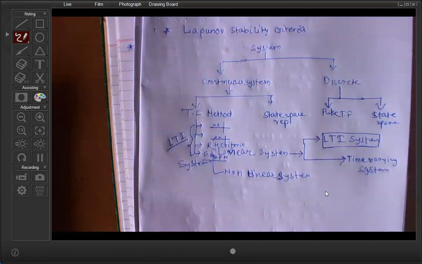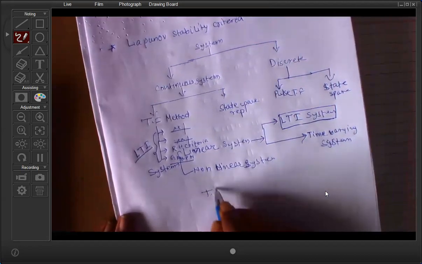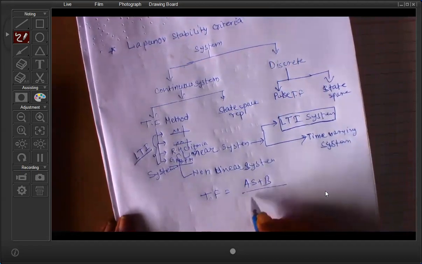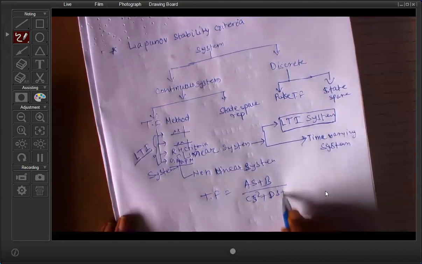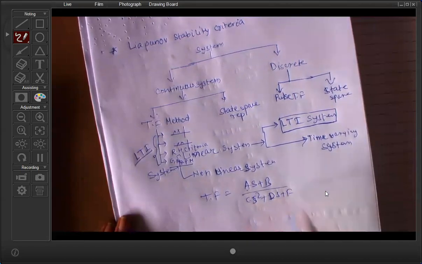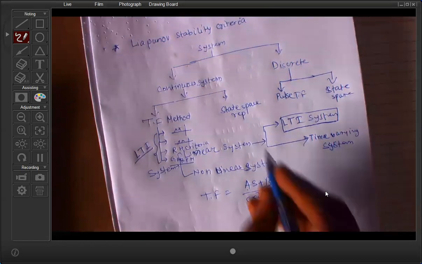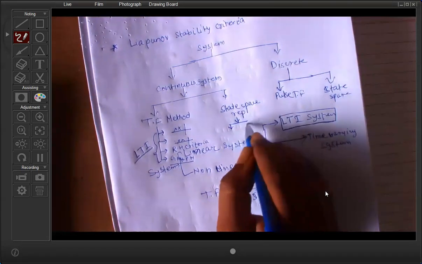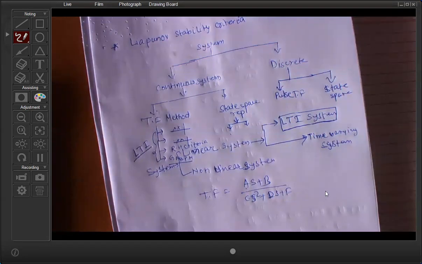That means the parameters of the transfer function, suppose the transfer function is equal to (as plus b) divided by (c s square plus d s plus f), so A, B, C, D, F are not varying with the time. Okay. Again, in the state space representation, if you can find out the eigenvalues of the system, then you can say whether the system is stable.